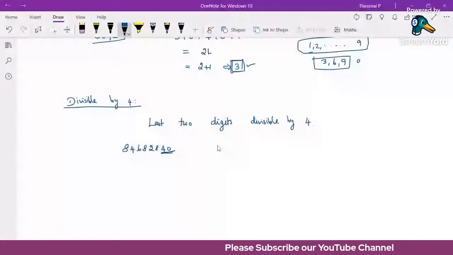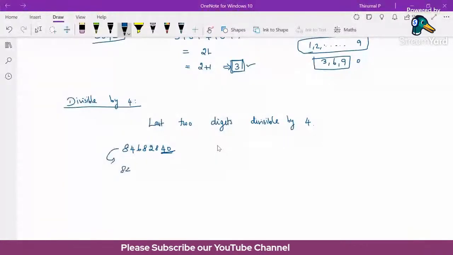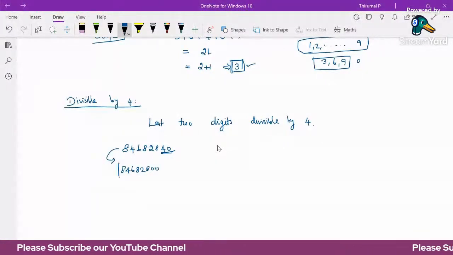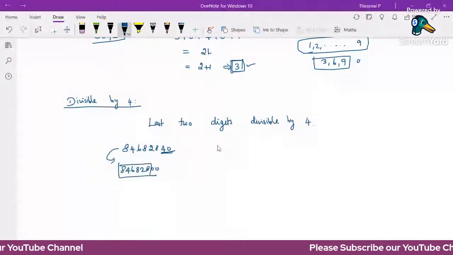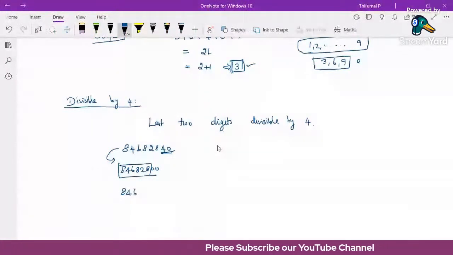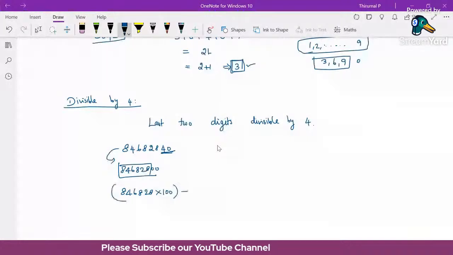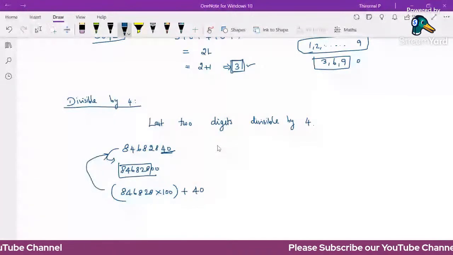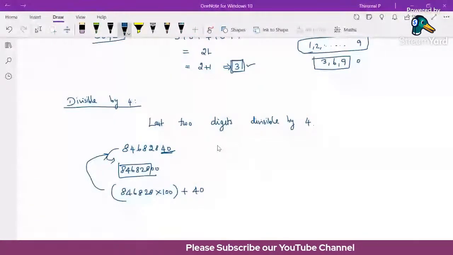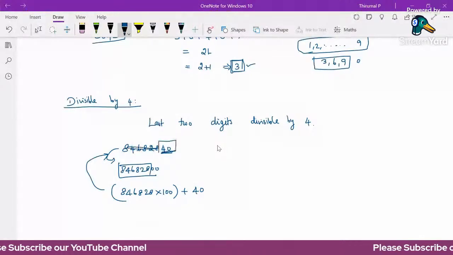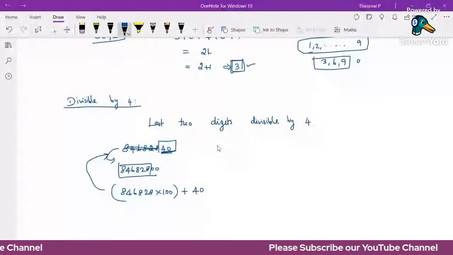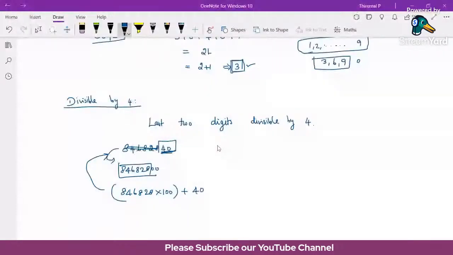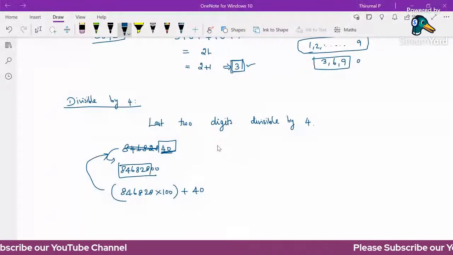Since the remaining number is a multiple of 100, the number is 846828 times 100 plus the value 40. This is equivalent to this number. Multiples of 100 are always divisible by 4, since 4 times 25 is 100. So we need not check this part; we need to check only the last two digits. If the last two digits are divisible by 4, the original number is divisible by 4. Otherwise, the original number is not divisible by 4.